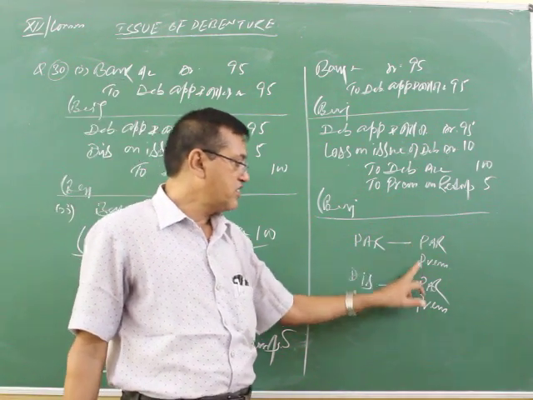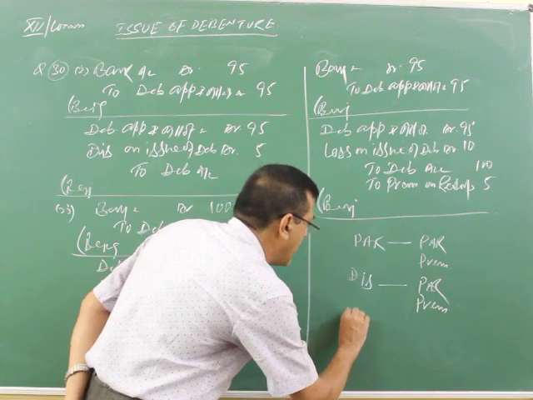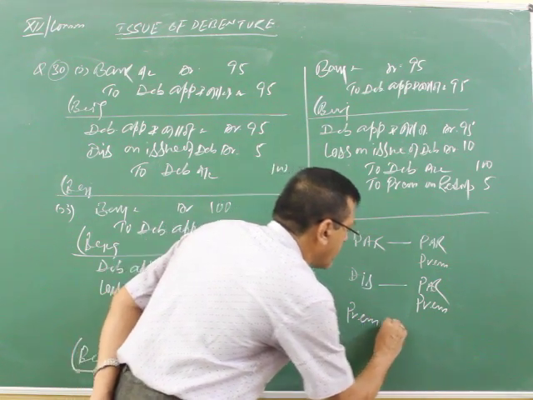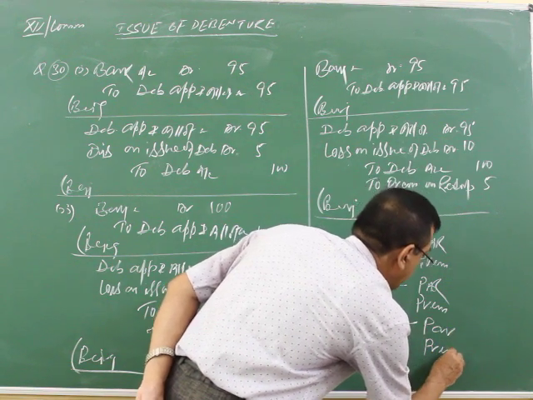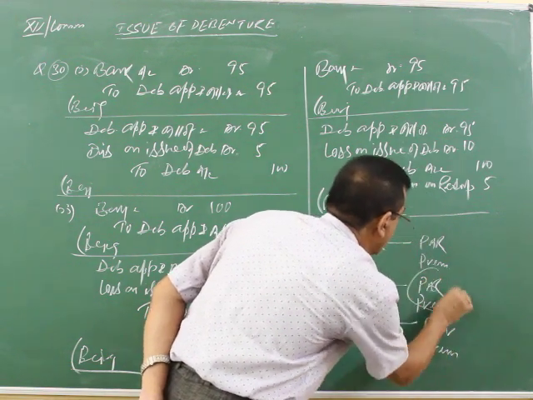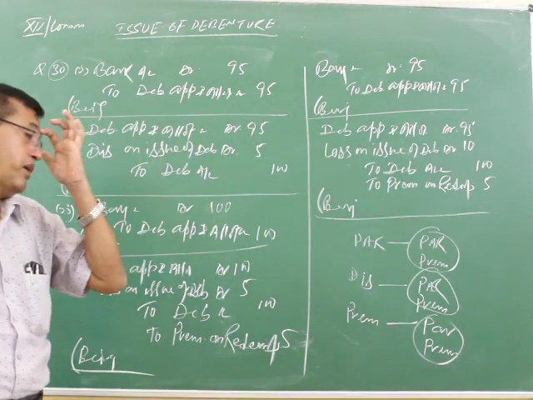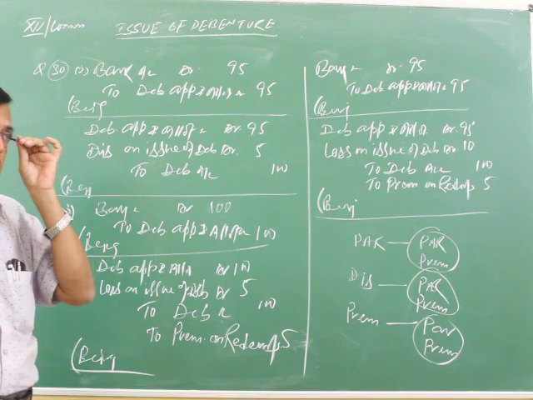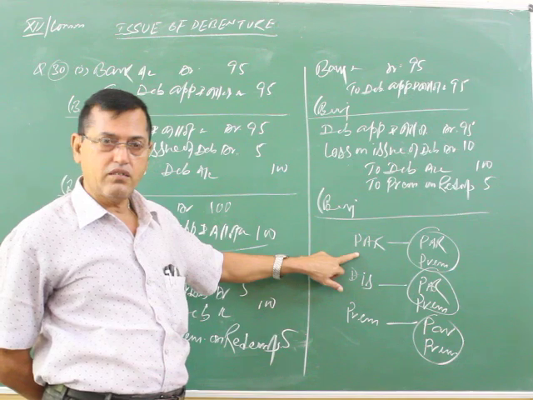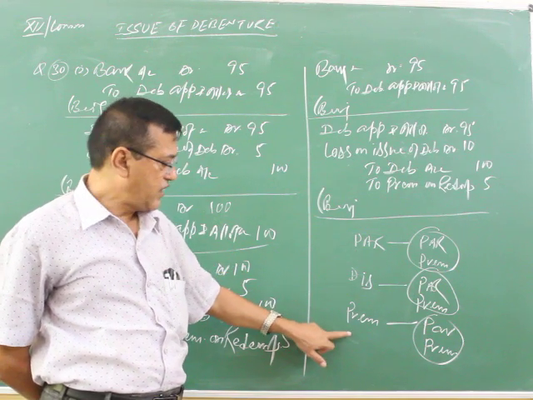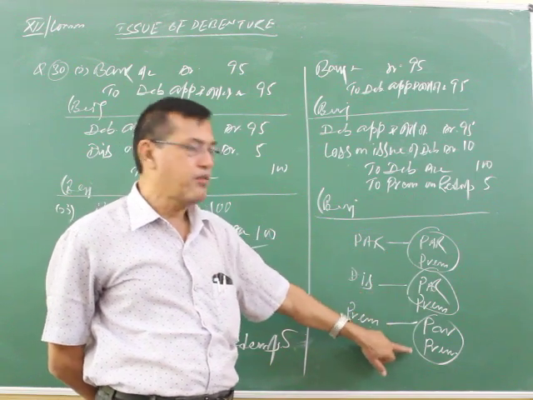Now, two circumstances or four circumstances. Debentures issued at a premium and redeemed at a par as well as a premium. Now see, debentures can be issued at par, premium and discount. There are three circumstances. And they can be redeemed at par or premium.